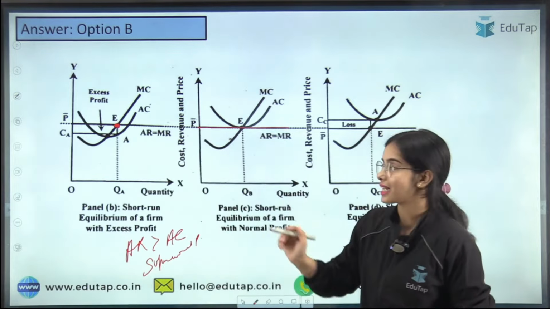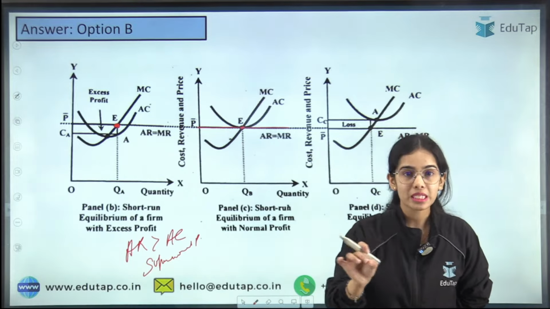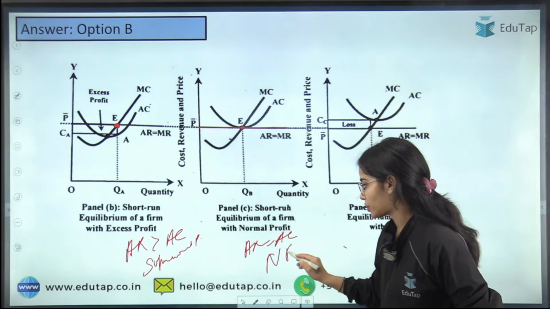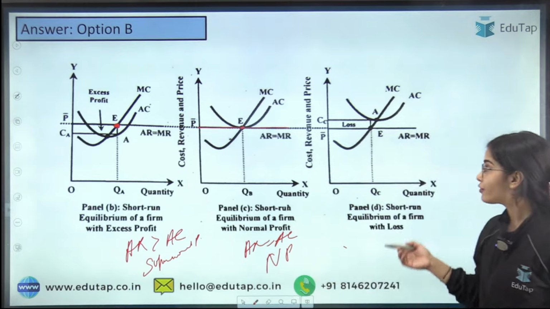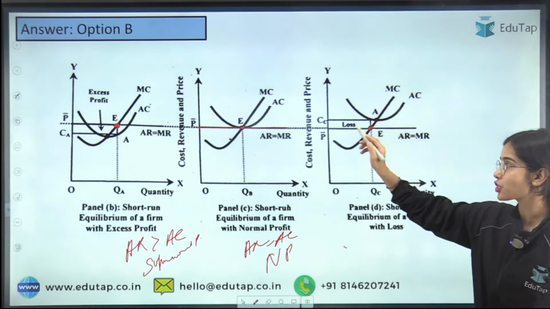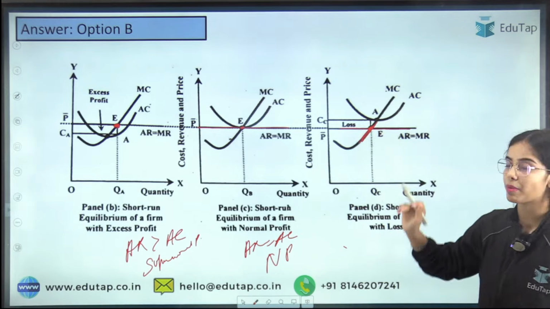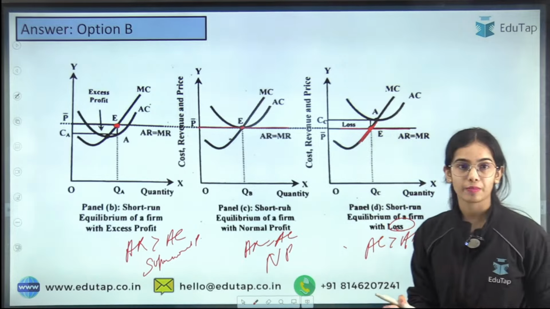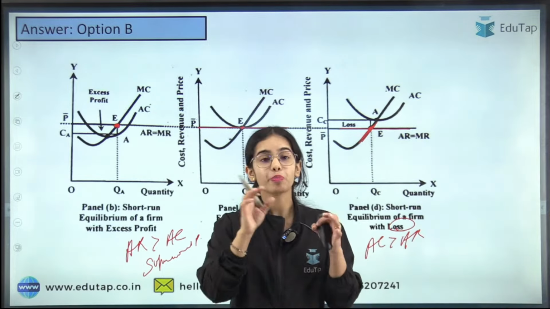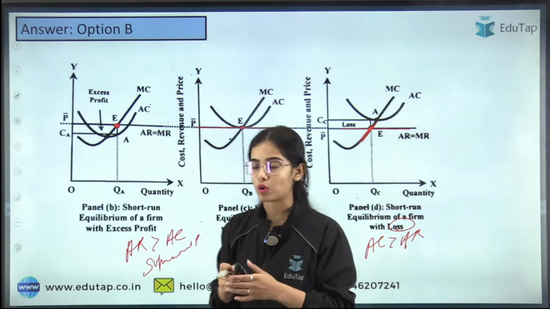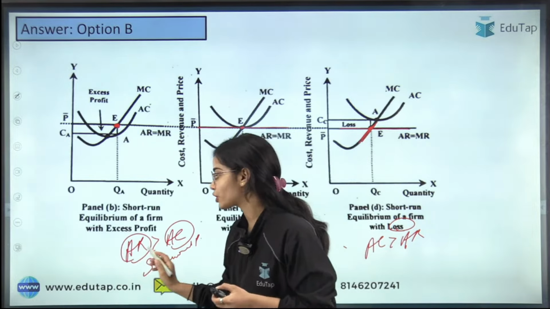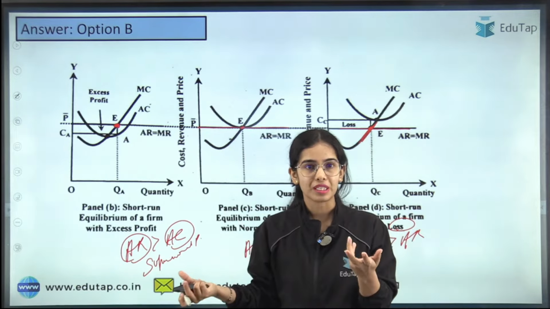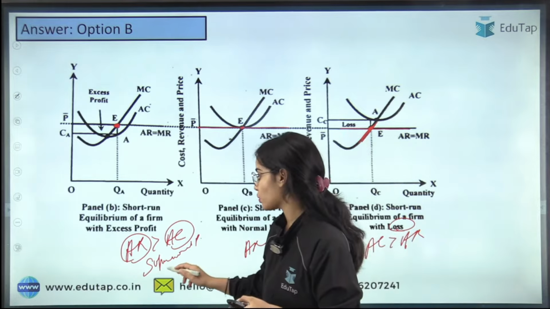At the equilibrium point where MR is equal to MC and MC is cutting the MR from below, if AR is equal to AC, here we have normal profits, that is zero economic profits. If the average cost is greater than the average revenue, here you are making losses. Average revenue means per unit of revenue, and average cost means per unit of cost. If you are getting 10 rupees but the cost is 7 rupees, let's say, you are making supernormal profits.